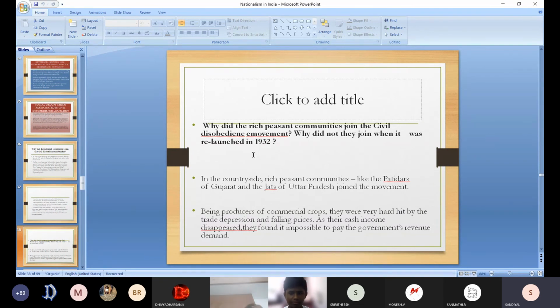They are peasants, rich peasants. The reason the rich peasants wanted to join this movement is they produce commercial crops and the price is going down and their cash income is disappearing. They are unable to pay the government revenue. So they participated. Are you able to understand? Students, if I go long, then you will be confused. First we will go through these chapters.